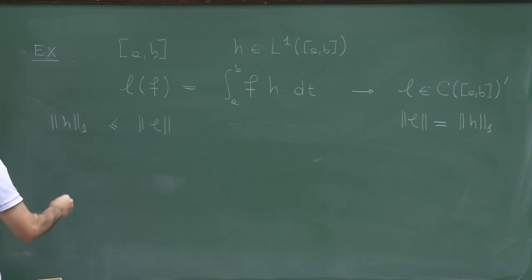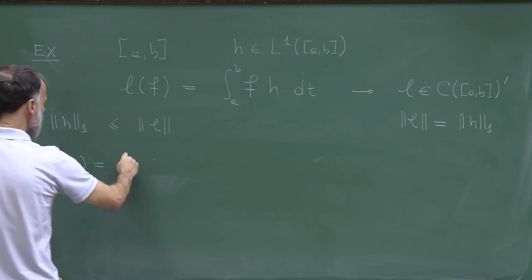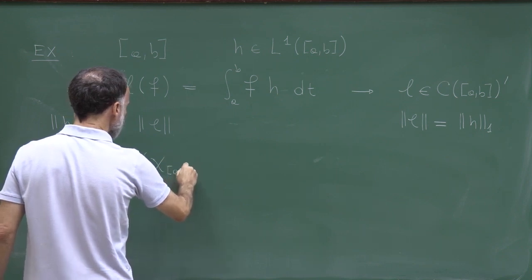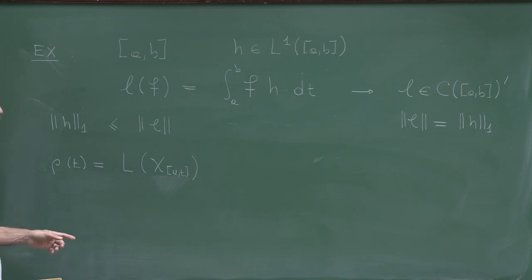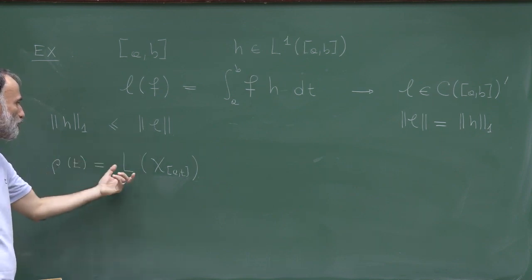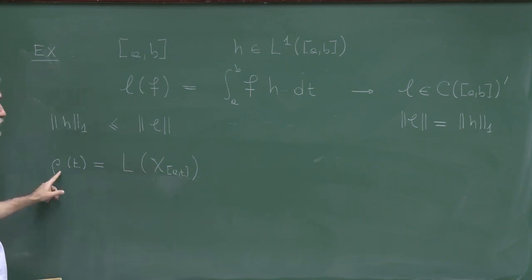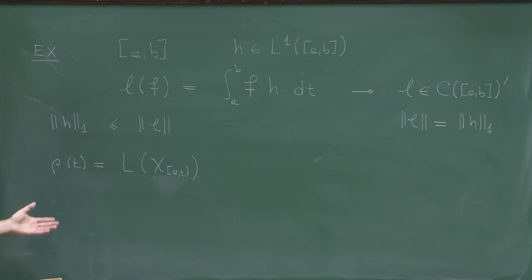In order to do that, let me define rho(t) as L of chi_(a,t]. Remember, in the proof of the Riesz representation theorem, we started from this bounded linear functional. We extended it to a bounded linear functional defined on bounded functions, and we introduced this function rho(t), which we proved to be of bounded variation.